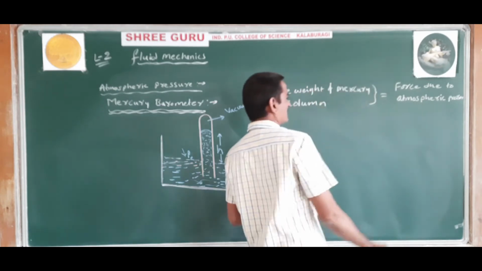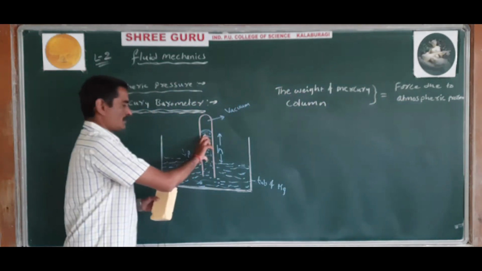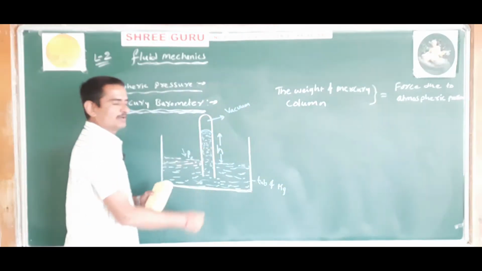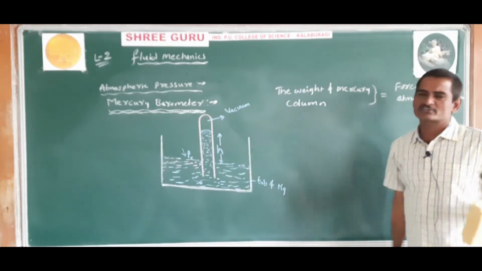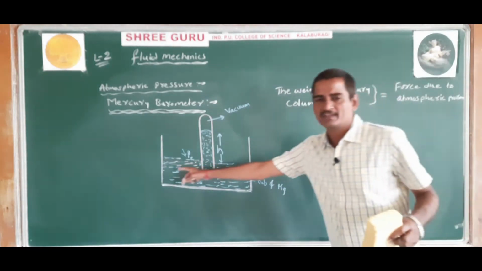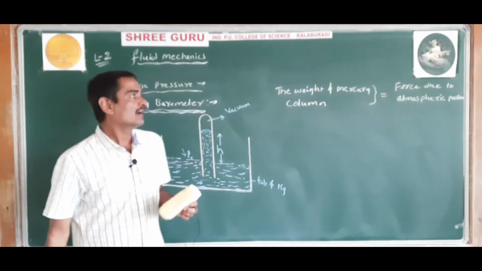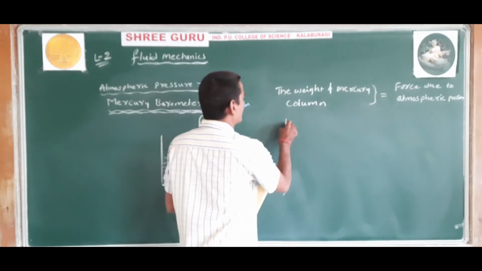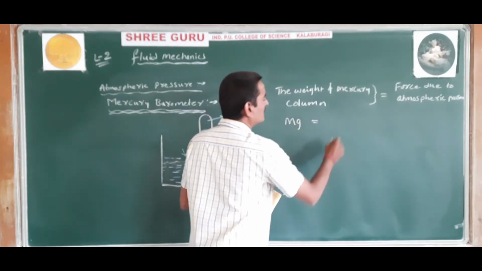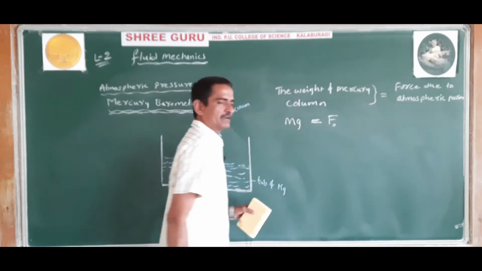So this was the main concept used. That is, the weight of the mercury inside the glass tube will be balanced by the force due to atmospheric pressure. Then the glass tube will stand vertically inside this tub of mercury. Now the weight of this mercury column is given by mg, that is mass into acceleration due to gravity, and the force due to atmospheric pressure I will write as F naught.